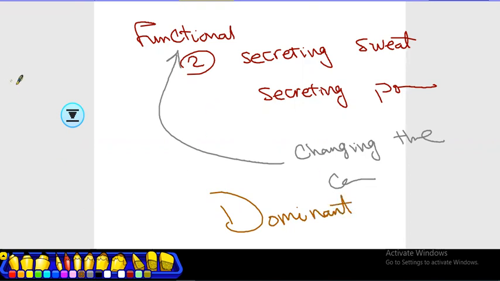And the last thing is the bird migration. I want you to remember that bird migration is a behavioral adaptation. Fine. But this behavior is inherited or acquired. What is the meaning of inherited?